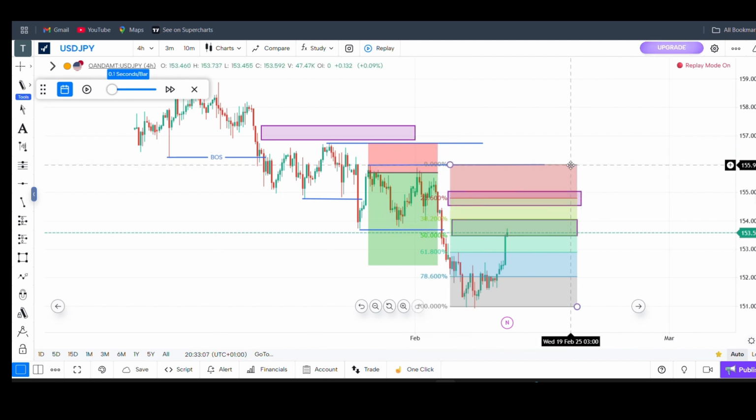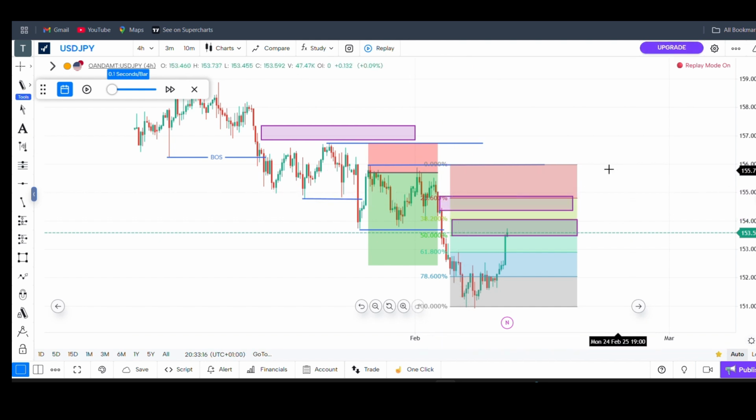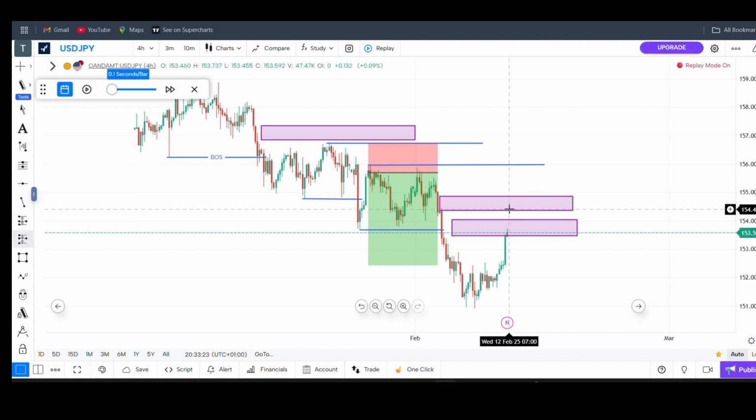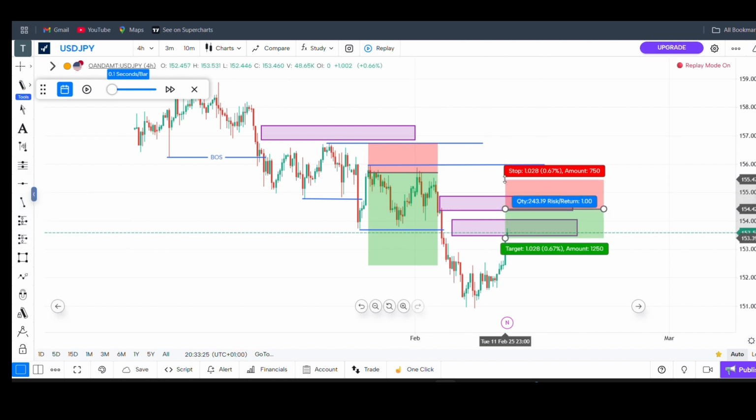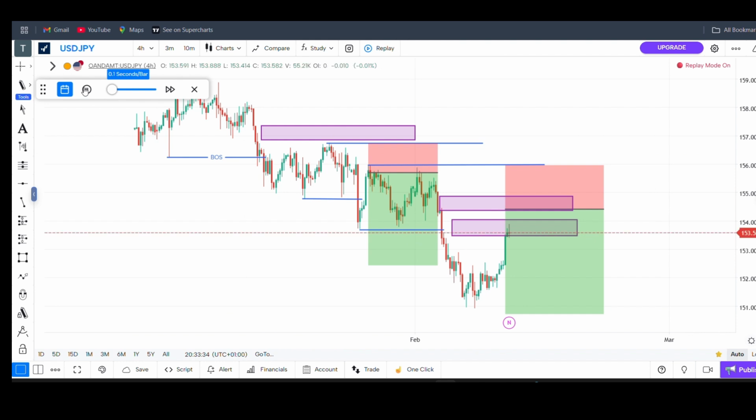So I'm going to take my trade. I'm not going to take my trade from this 50%. I'm going to use this order block or this fair value gap. So I'll just use this order block right here and take the trade. Let's see how it goes. Stop loss is going to be this swing high because that is the change of character. So I'm going to target a ratio of 3. Let's go.